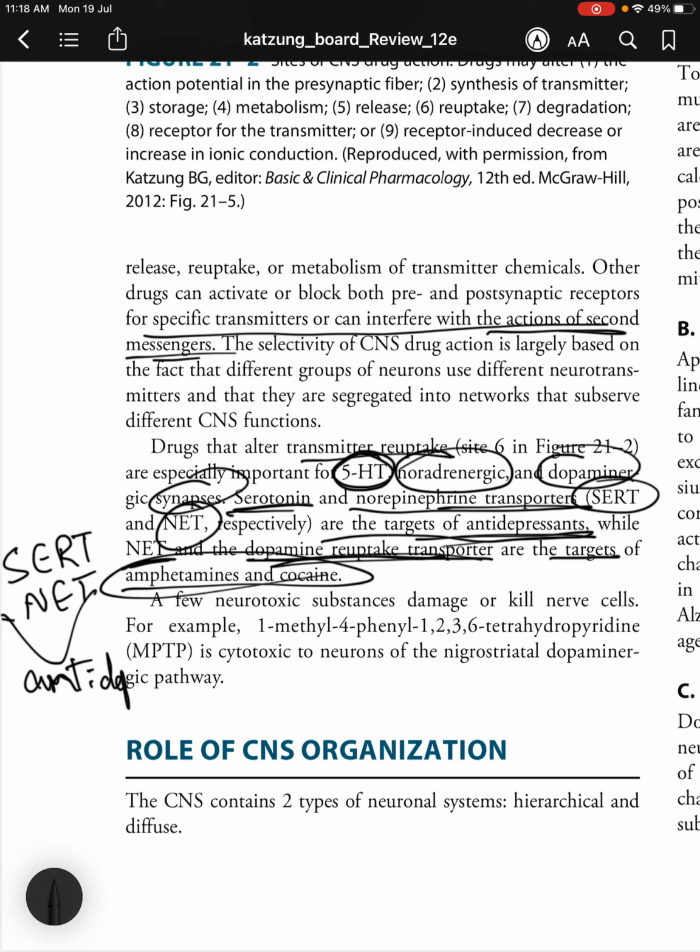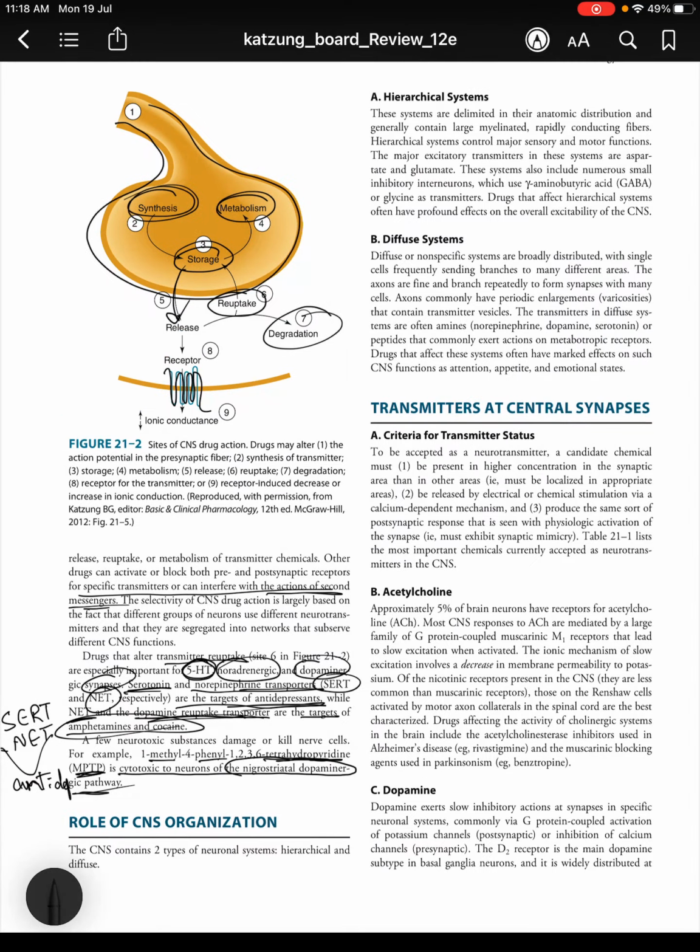A few neurotoxic substances damage or kill the nerve cells, for example, MPTP, or methylphenyl tetrahydropyridine. MPTP is cytotoxic to neurons of the nigrostriatal dopaminergic pathway. Okay, you know the nigrostriatal pathway, right? From the substantia nigra. So that's that.